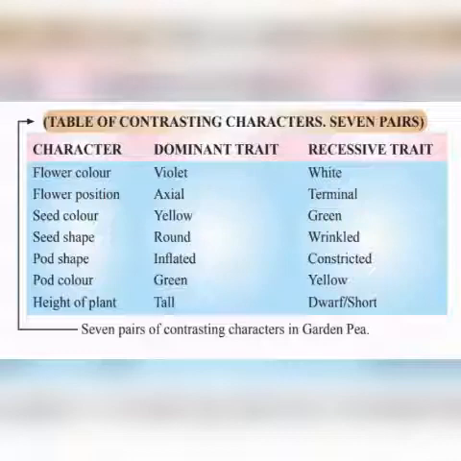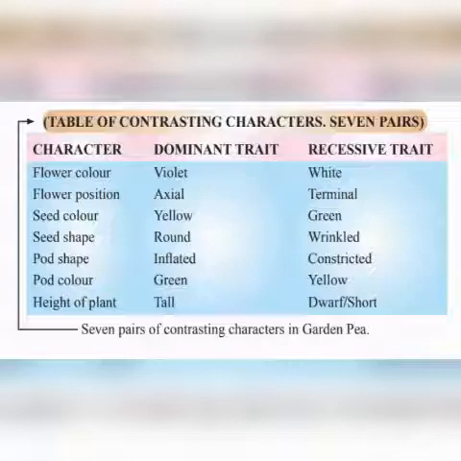The dominant trait is shown by the capital letter and the recessive trait is shown by the small letter. Now if there are 2 chromosomes, one maternal and one paternal, and the character is height, in maternal the trait is tall, and in paternal the trait is short. The dominant trait in the maternal chromosome is shown by capital T, and in the paternal chromosome by small t.